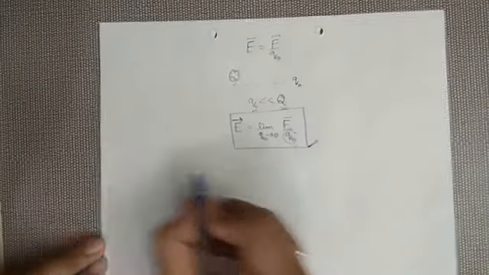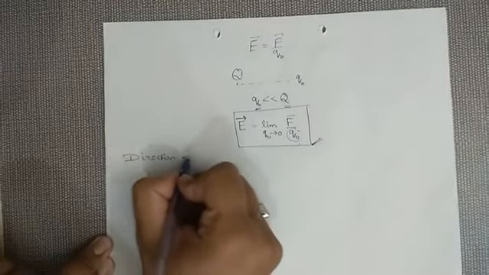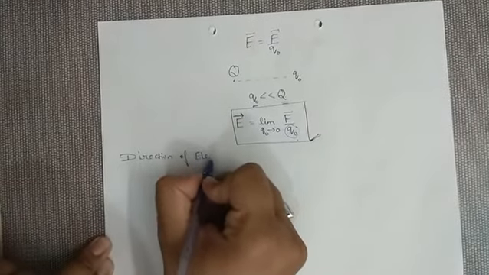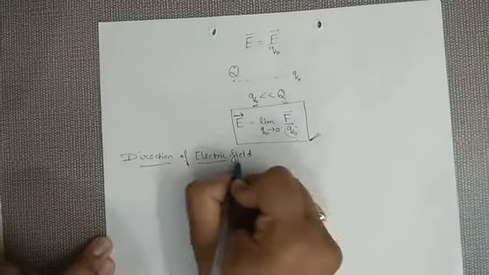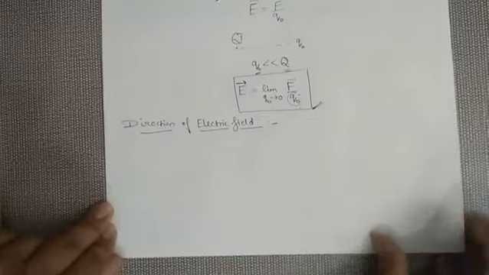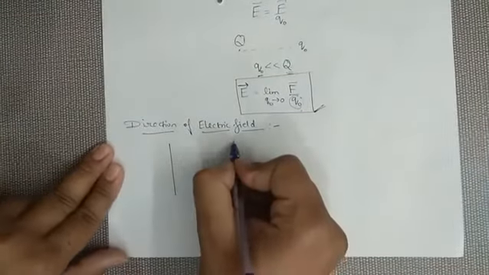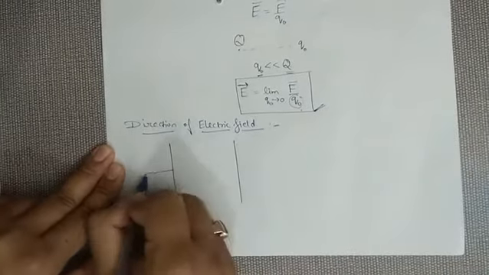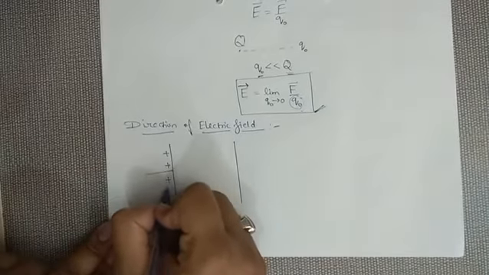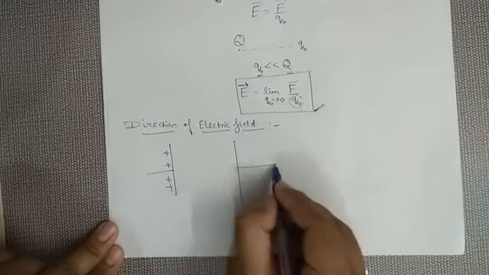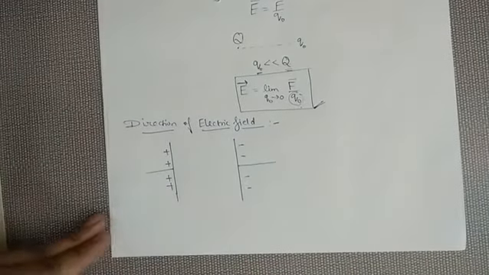Now one more important thing which we are going to discuss is the direction of electric field. Now see, let's consider two plates. The first plate is connected with the positive terminal, so it will get positively charged. The second plate is connected to the negative terminal of the battery, so it will get negatively charged. Now what happened?